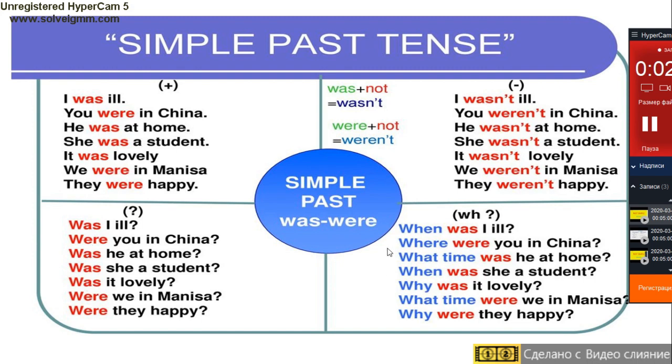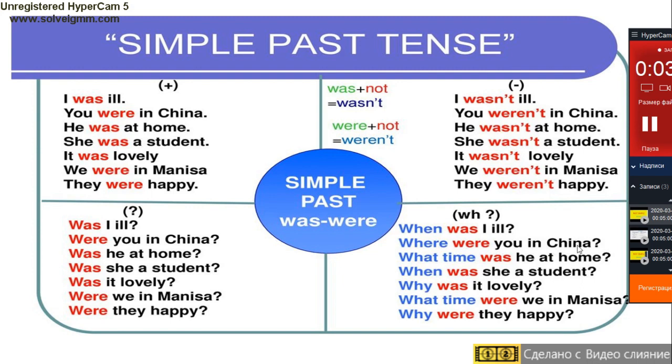Now, pay attention to these interrogative sentences. Here you can see the question words when, where, what time, and why. We usually put these words on the first place in the interrogative sentences. When was I ill? Where were you in China?